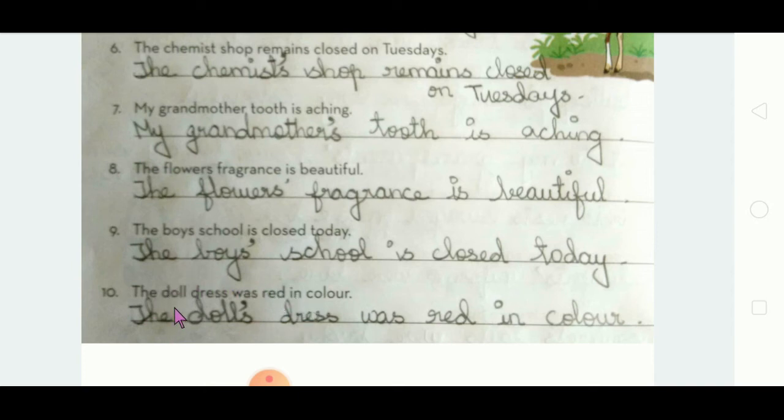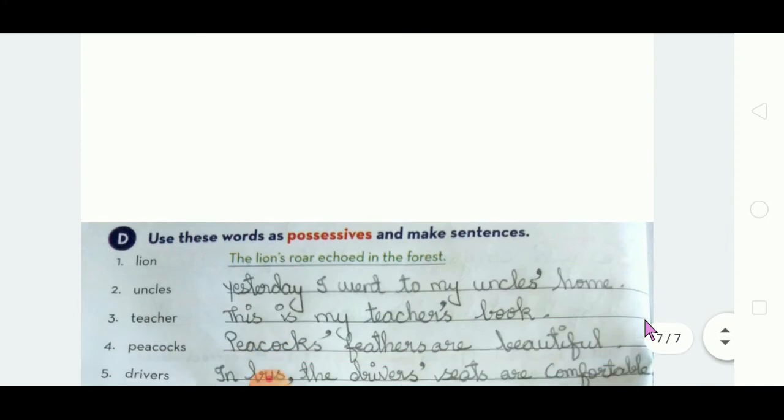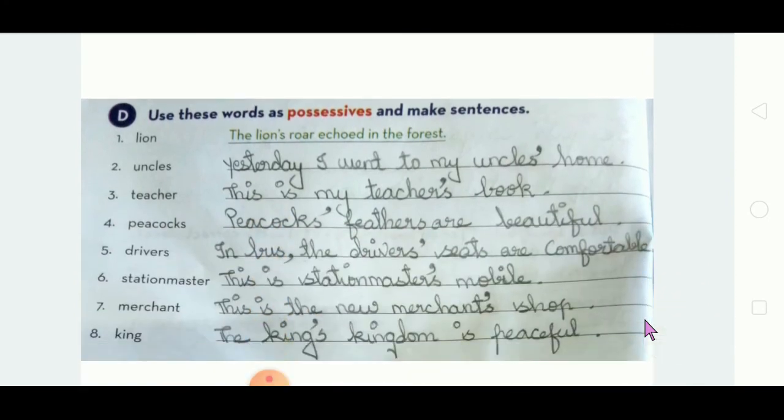See, the doll dress was red in color. What will come? The doll's dress was red in color. Okay? Yeah. So once you understand, it is very, very simple. No need to mug up. So please concentrate in the grammar. Got it?